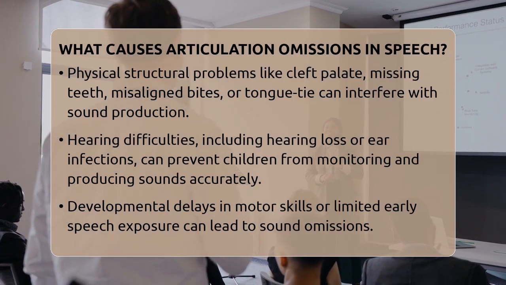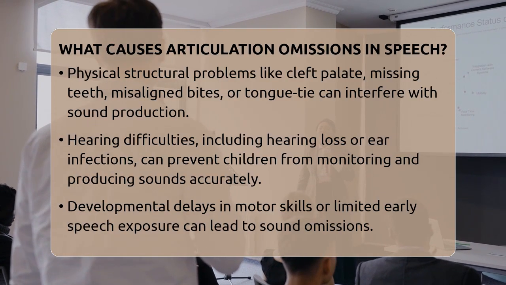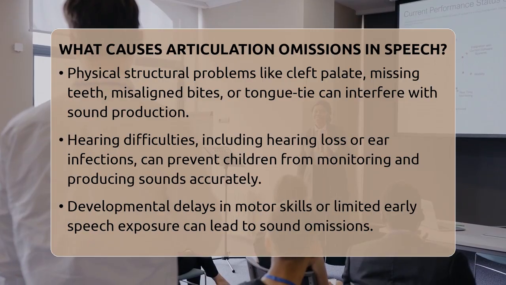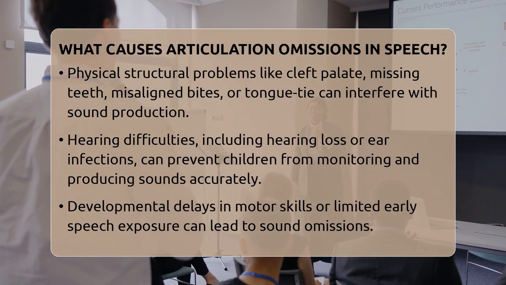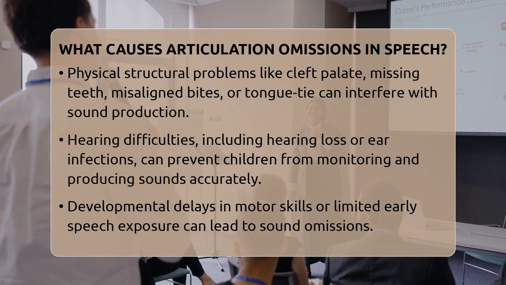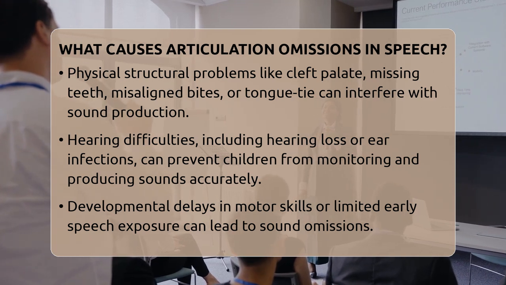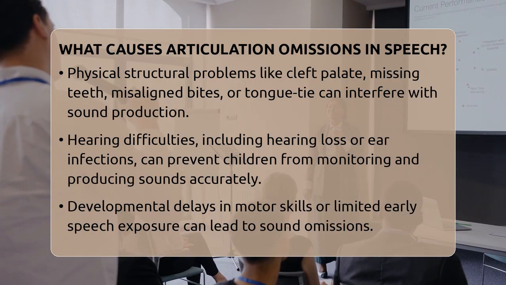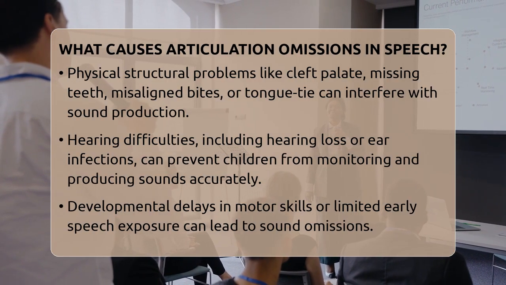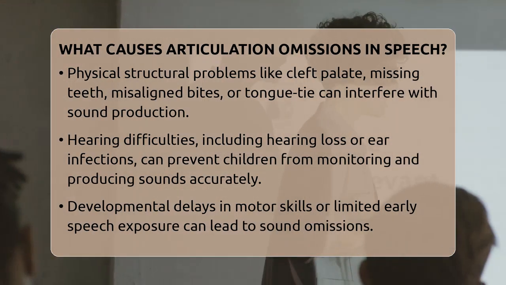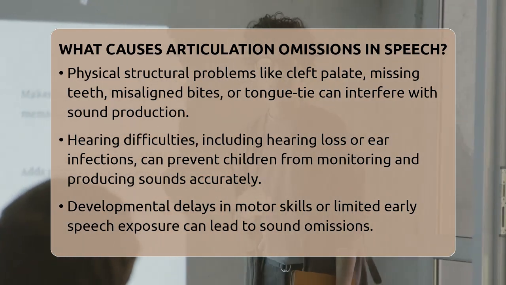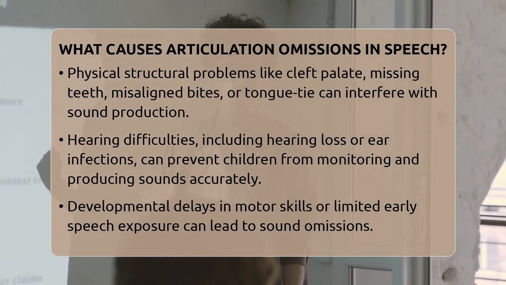If a child has a cleft palate, it can interfere with how sounds are made, especially nasal sounds. Dental problems like missing teeth or misaligned bites can prevent the child from positioning their tongue or lips correctly, leading to sound omissions. Tongue tie, which limits tongue movement, can also cause a child to omit sounds rather than attempt distorted ones. Hearing is another big factor.